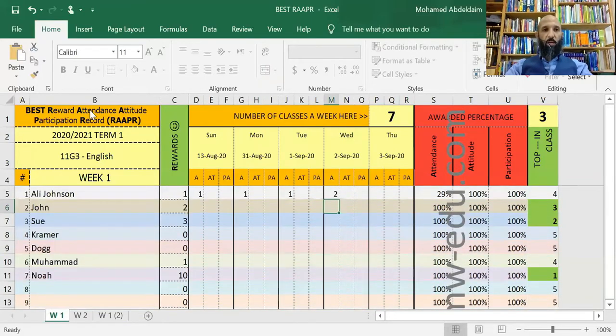We come now to attitude, which is AT. So we have A for attendance and AT for attitude. So attitude basically is behavior.